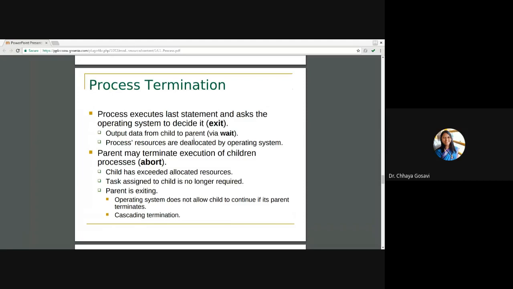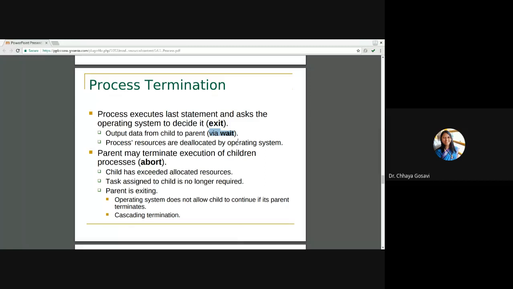Then termination. We have created a process using the fork command, and how do we terminate a process? A process executes till the last statement and asks the operating system to delete it. That is exit, last statement, return 0 or return 1. So every process should give the control back to the operating system, and the operating system will decide whether to stop the current process or keep it as it is till the child completes the execution. Output data from child to parent, that is wait. Let all children finish their execution, and then only the parent process can be terminated.